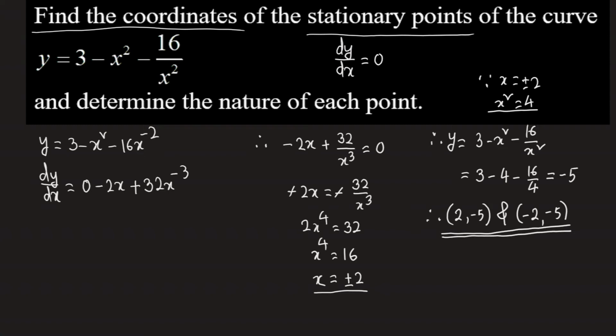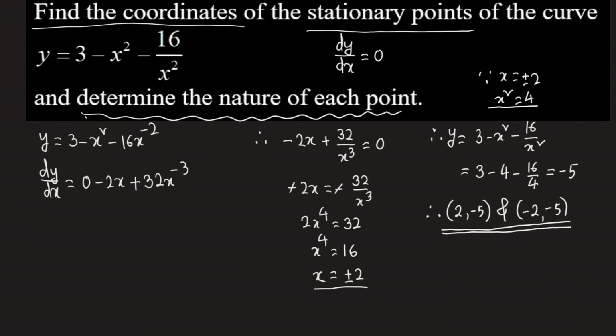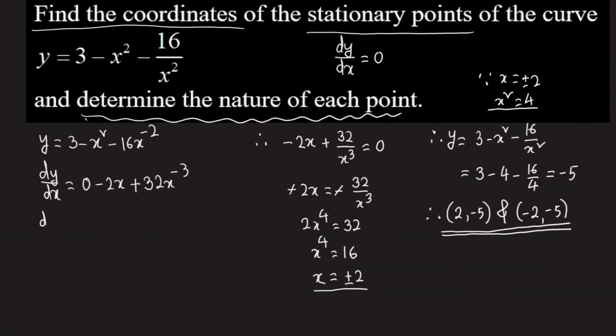Now we are going to check whether these points are a maximum or minimum. This is called determining the nature of each point. For doing that, we have to differentiate the expression another time, d square y by dx square. So d square y by dx square gives us negative 2, then minus 32 into 3, which is 96, and x to the power minus 4. That is the expression. So we can write it easily: negative 2 minus 96 by x to the power 4.